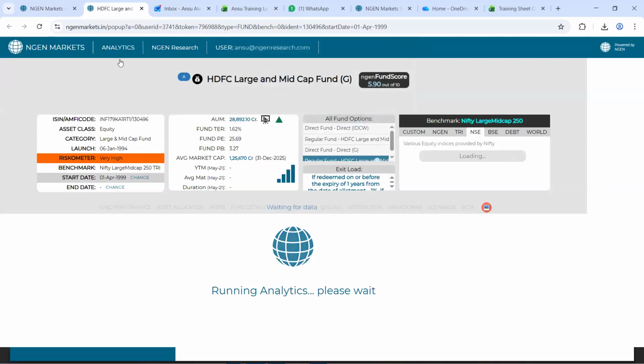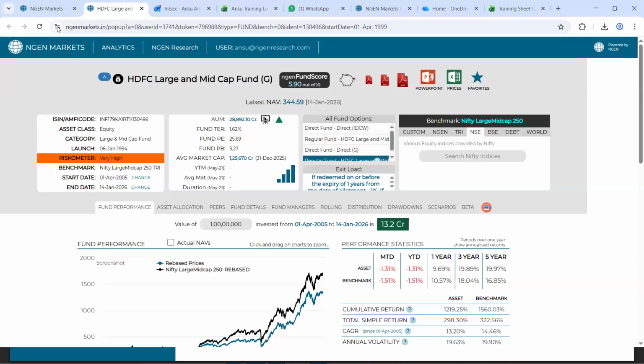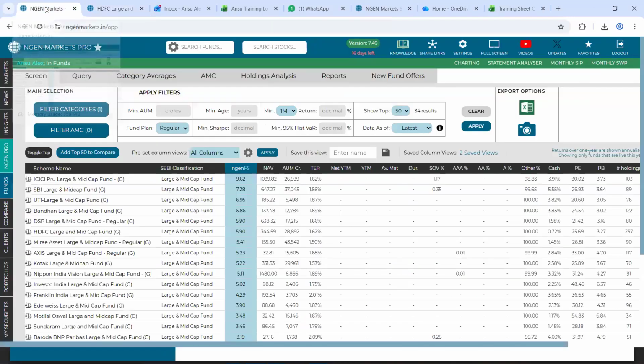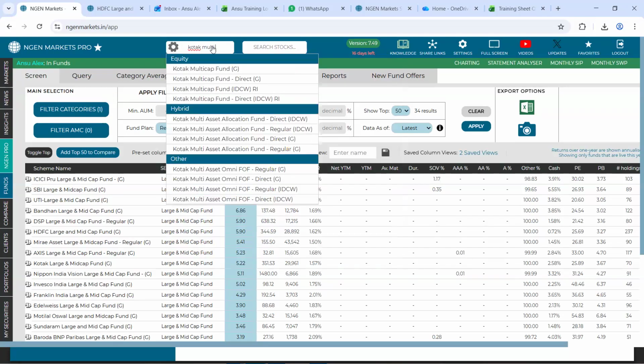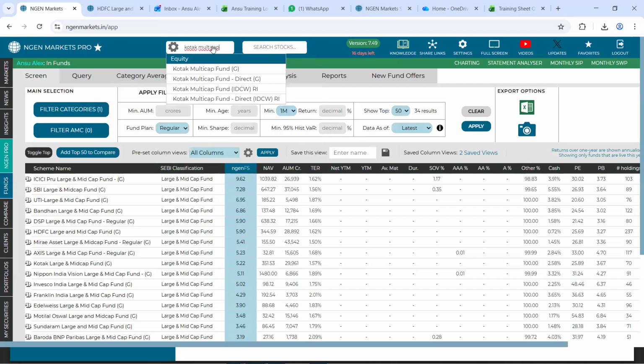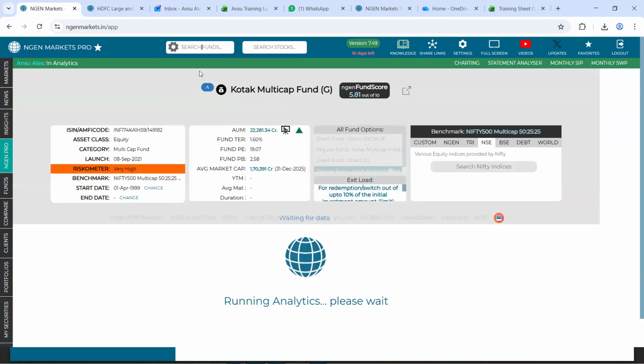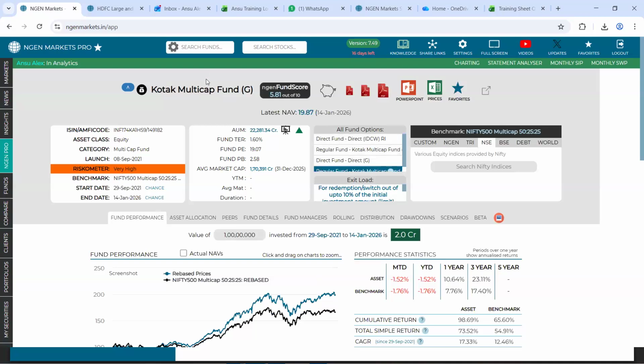The second way is a search bar option that will be available on your end. For that, we go to our Engine Markets page, and at the top, at the center of the page, you see an option called Search Fund. All you need to do is simply type in the name of that respective fund. Let's say I am trying to look for Kotak Multicap. I'll simply click on that and it will take me to the page. Now, this is the single fund analysis of Kotak Multicap that we are currently looking at.